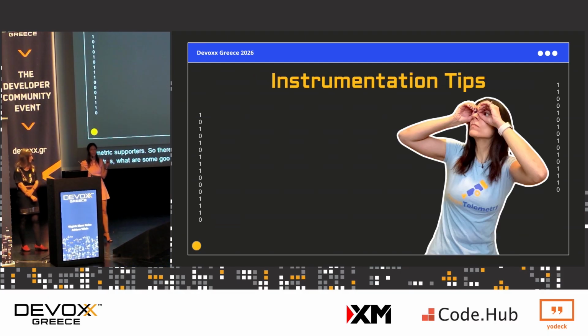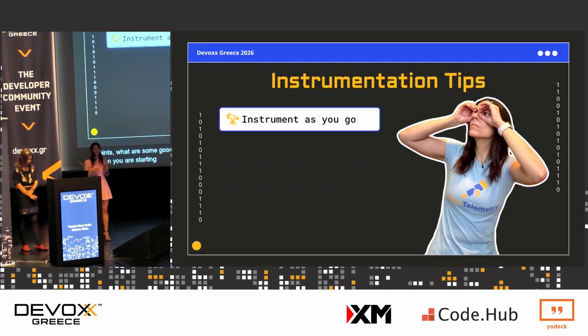Yeah, absolutely. So when you are starting to instrument your code, first of all, instrument as you go. And this is really important. It can be really overwhelming when you start instrumenting your code, especially if it's an older application that doesn't have any instrumentation. You're basically adding technical debt to your code, right? Because you are having to add code to instrument your code so that you can debug it. So put all that aside and think, you know what, let me instrument any of my new code as I go along. Think of it as if you're doing test-driven development, you're writing your tests as you code, or you're writing comments as you code. This is known as observability-driven development, where you're instrumenting your code as you go.